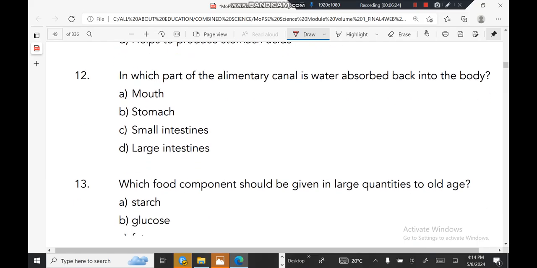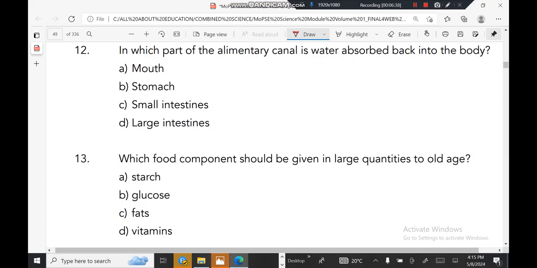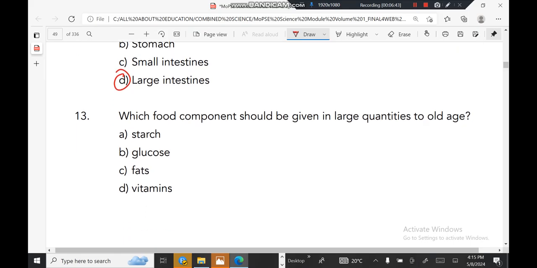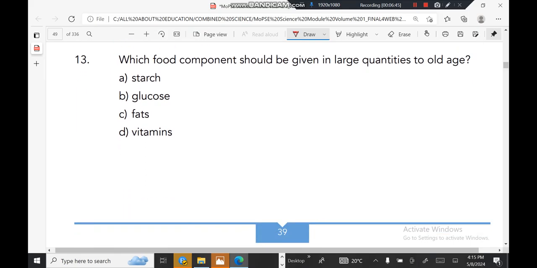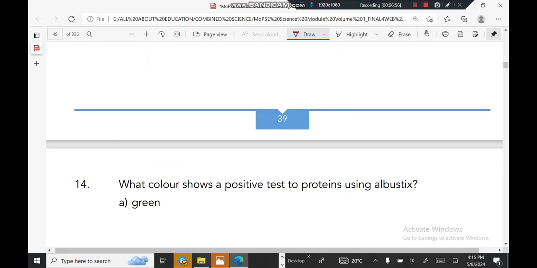All right. In which part of the alimentary canal is water absorbed back into the body? The correct answer for number 12 is the large intestine. Which food component should be given in large quantities to old age? They need to be given vitamins. They must get vitamins.